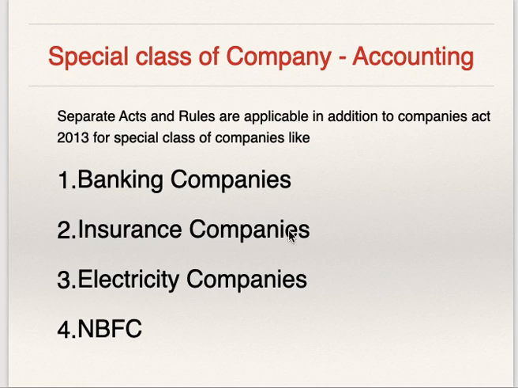Insurance companies should follow Insurance Regulatory and Development Authority Act as well as Companies Act. Electricity companies should follow Electricity Companies Act as well as Companies Act. Non-banking financial corporations, they should also follow Companies Act as well as RBI Act.